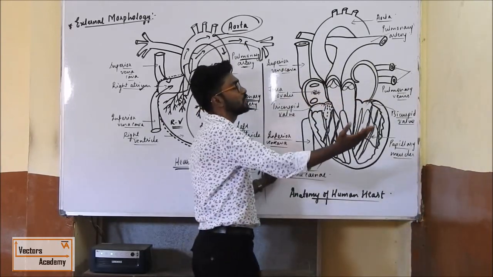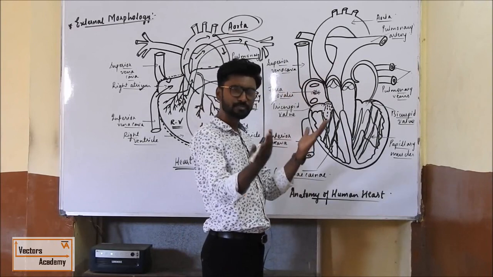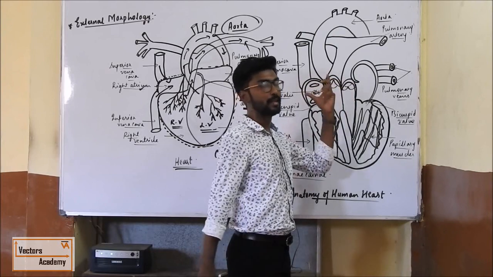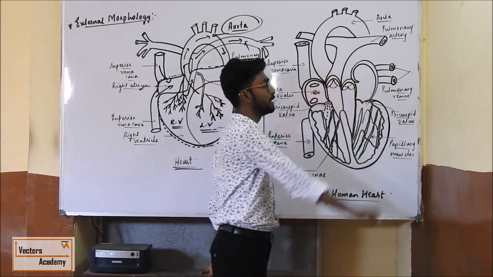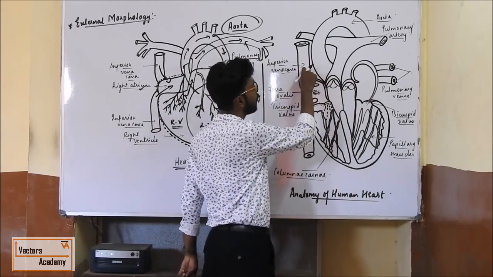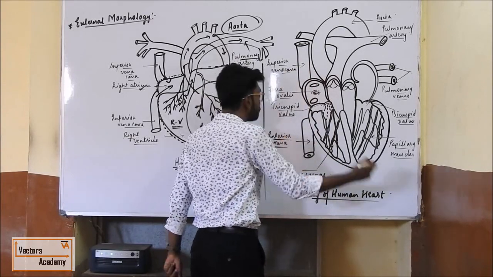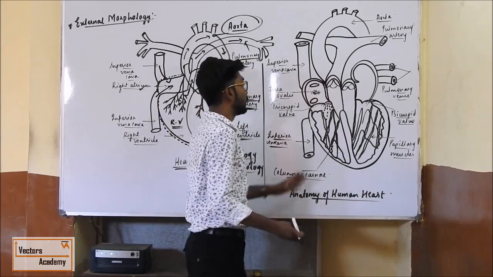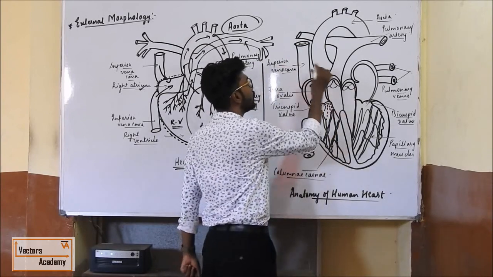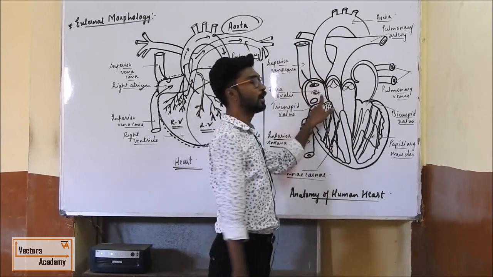Okay, so as we said, the human heart is four chambered, that is upper two chambers auricle and lower two chambers ventricle. Similar points we are going to repeat here. Auricles, the upper two chambers, are generally small, generally thin walled, and generally called receiving chamber as they receive the blood. Okay, this is called superior vena cava. Another name for this is precaval vein, and this is inferior vena cava, also called the postcaval vein. Okay, so what happens here is that superior vena cava and inferior vena cava bring deoxygenated blood from the upper and lower part of the body to the right atrium.